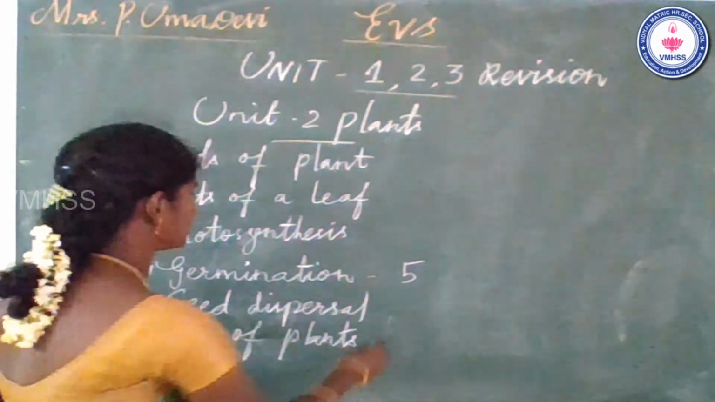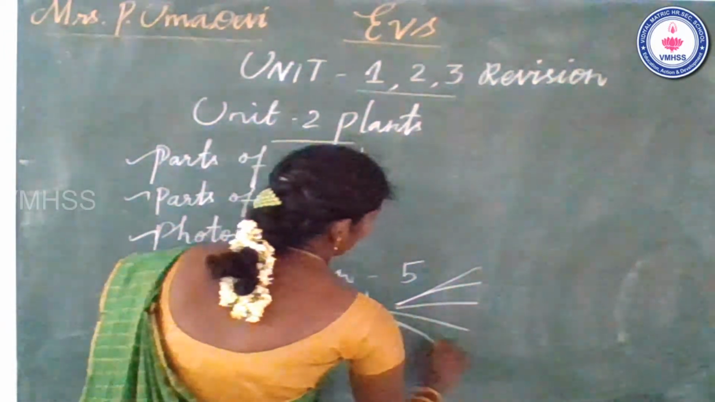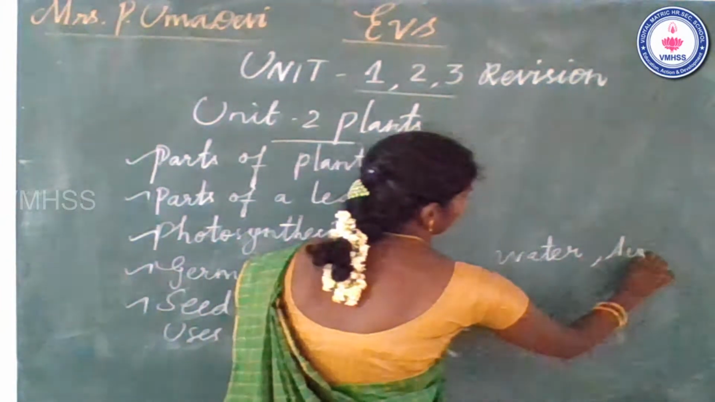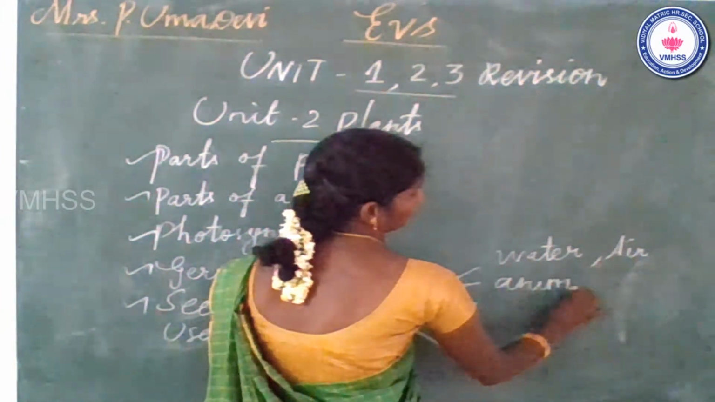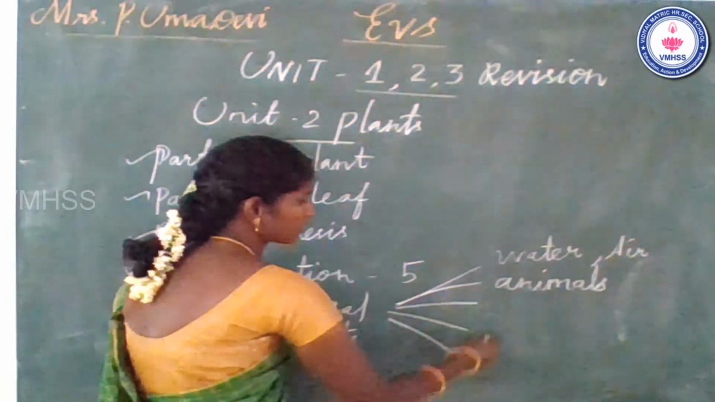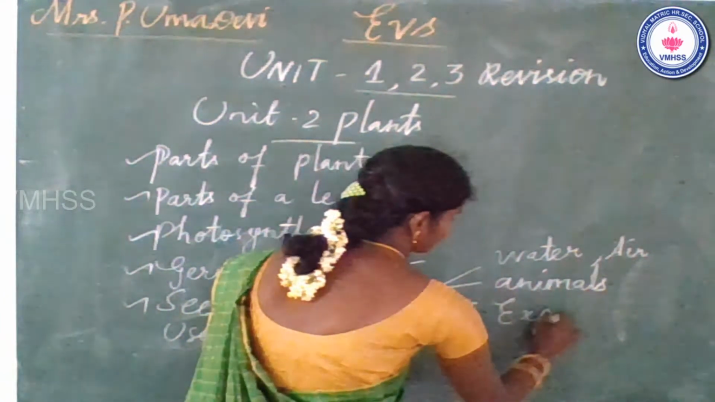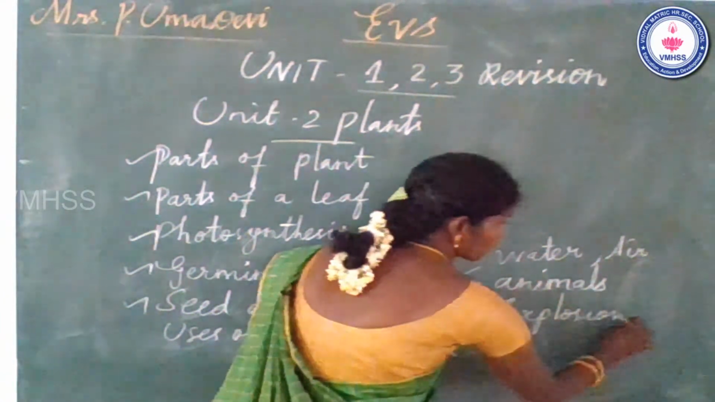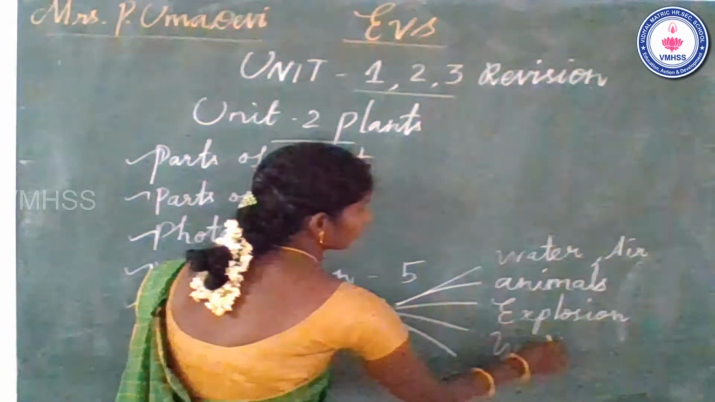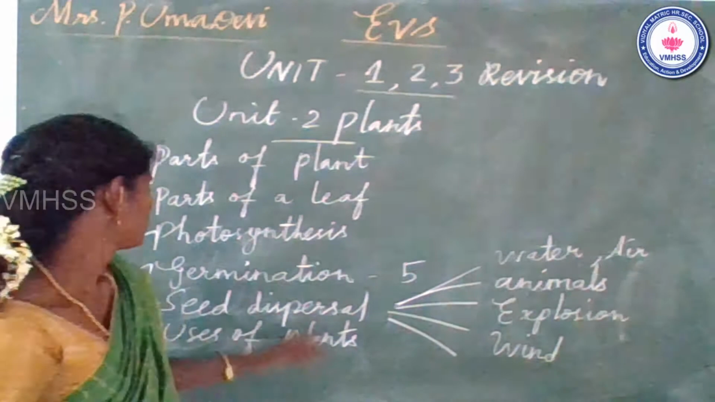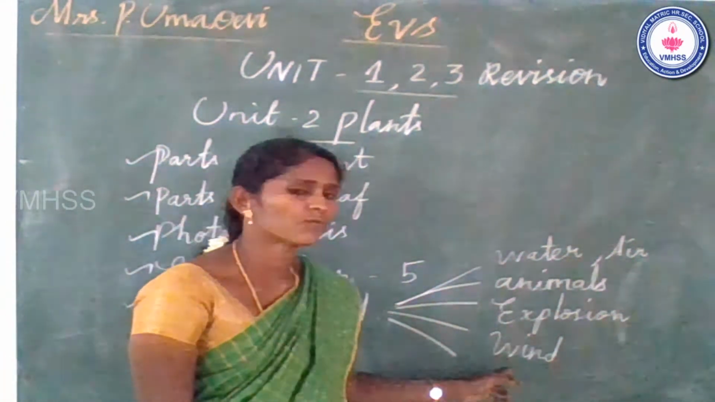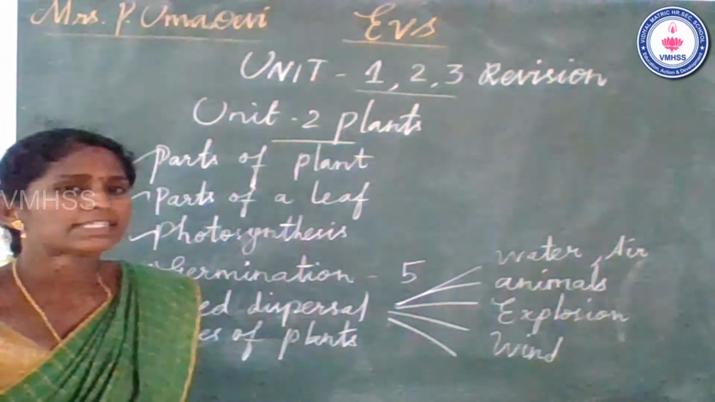What are the different agents of seed dispersal? Water and animals. This is the main question. Water, air, animals, and then explosion. Some seeds are spread by explosion, and then wind. There are so many agents. The seed is spreading from one place to another place. Water, air, animals, explosion, wind are called agents of seed dispersal.